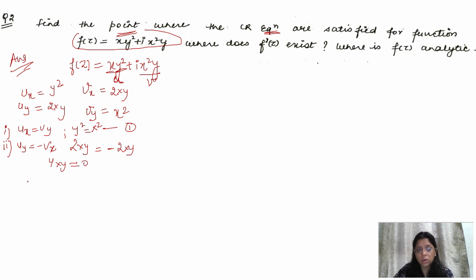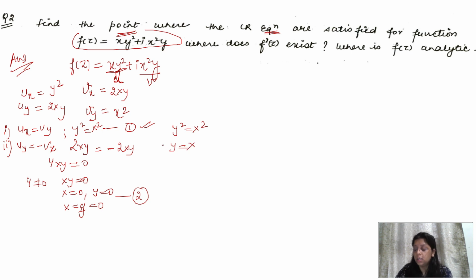4 is not equal to 0, of course, so xy is equal to 0. It means when xy becomes 0, either x is equal to 0 or y is equal to 0, or both x and y are equal to 0. So if we see the first condition, it says y square is equal to x square. If we remove the square from both sides, we get that the value of x and y is equal. If the value of x and y is equal, it means that the CR equations will be satisfied when both x equals 0 and y equals 0. Okay, so we will take only this under consideration, that x is equal to 0 and y is equal to 0. We cannot take either x is 0 or y is 0. We will not take this condition.